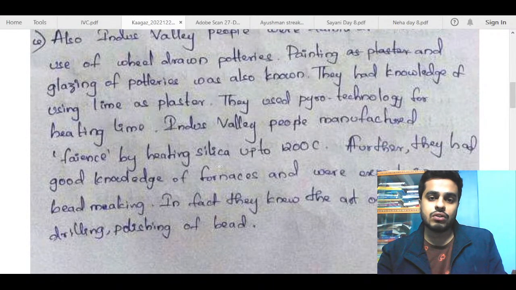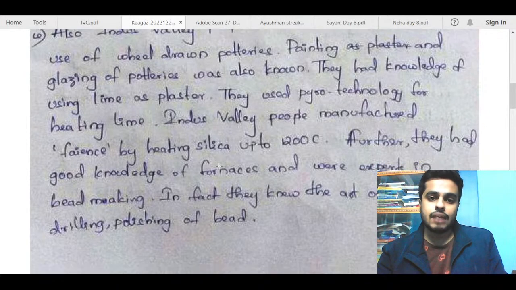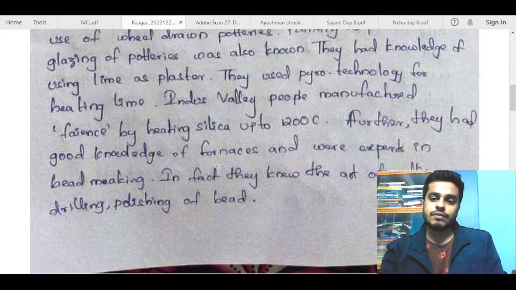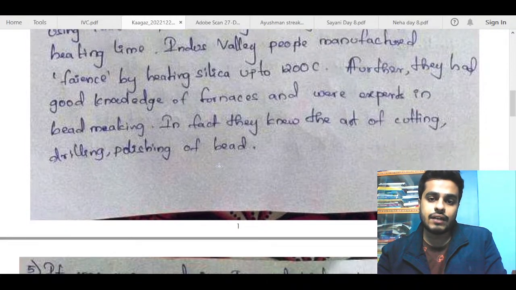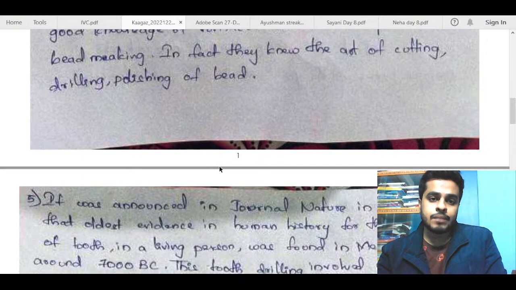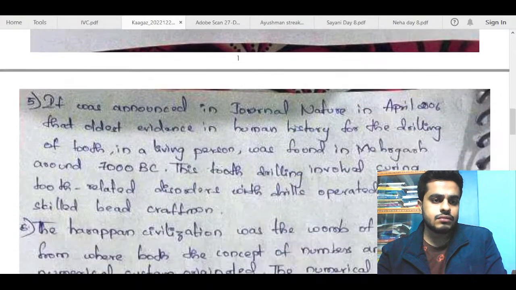They used pyrotechnology for heating lime. IVC people manufactured faience by heating silica. Further, they had good knowledge of furnaces and were experts in bead making. In fact, they knew the art of cutting, drilling, and polishing of beads. This is also decent enough.